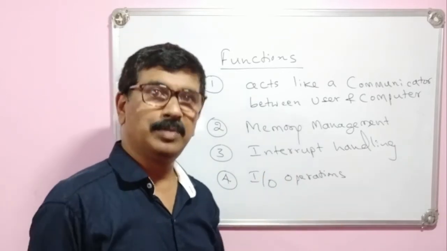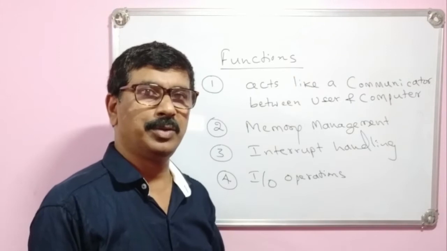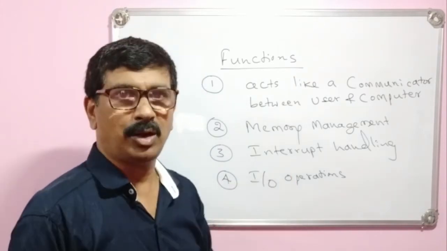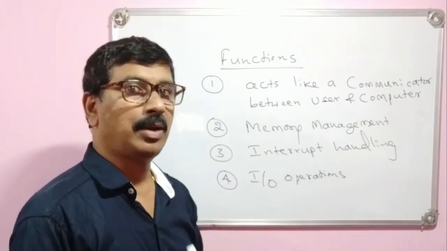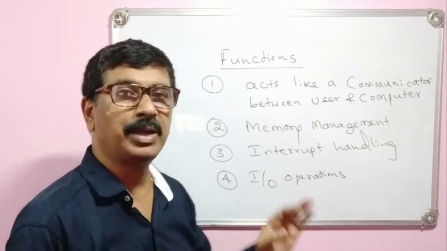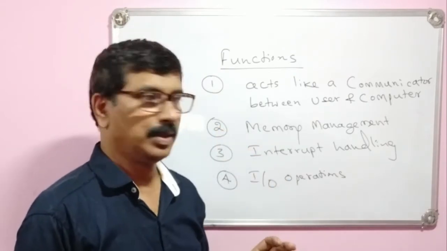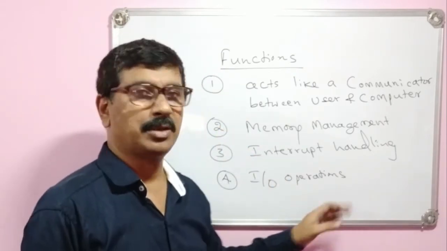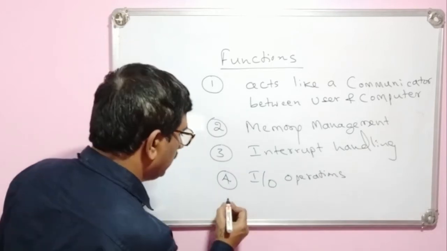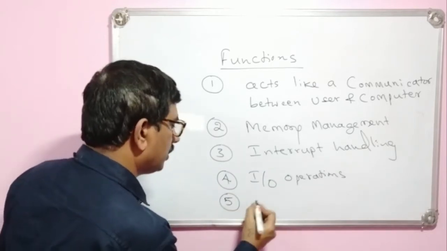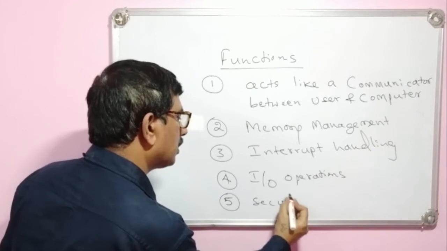And again, if the user wants to display it on an output device, it displays it on the output device. And all those things are managed by operating system. I/O operation. As well as it takes care of security concepts.